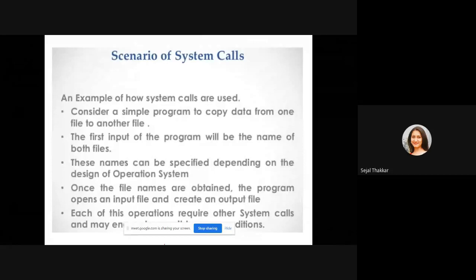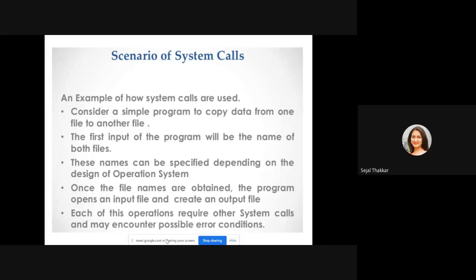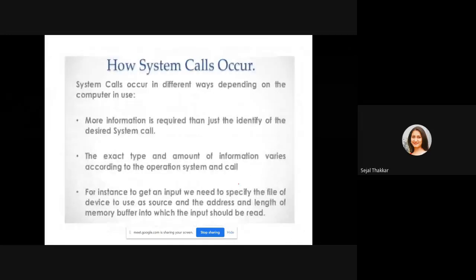The name can be specified depending on the design of the operating system. Once the file names are obtained, the program opens an input file and creates an output file. Each of these operations requires another system call and may encounter a possible error condition. System calls occur in different ways depending on the computer used. More information is required than just the identifier of the desired system call. The exact type and amount of information varies according to the system call.